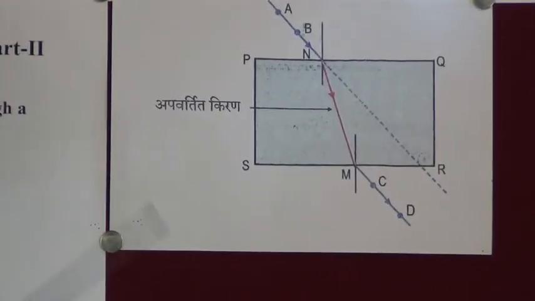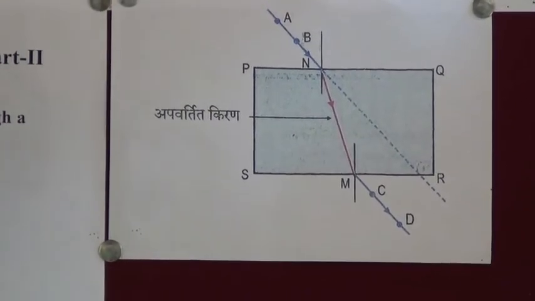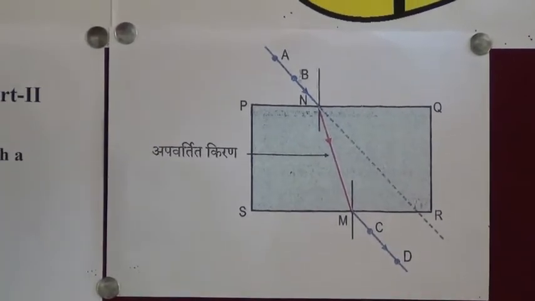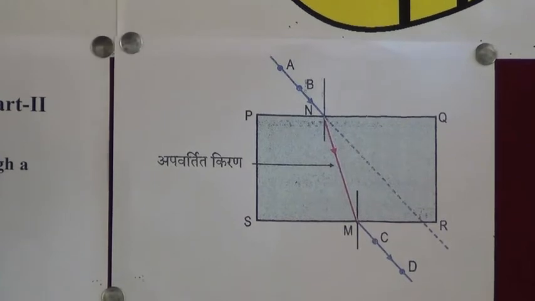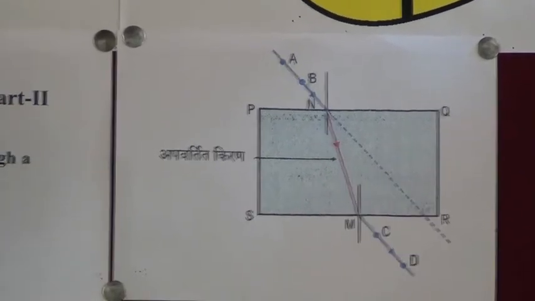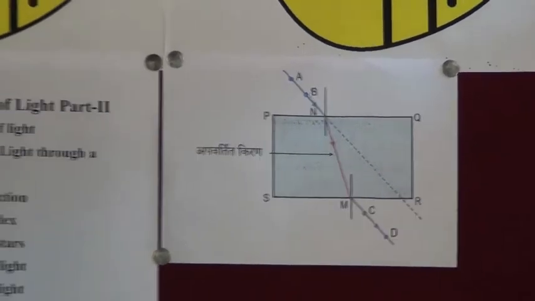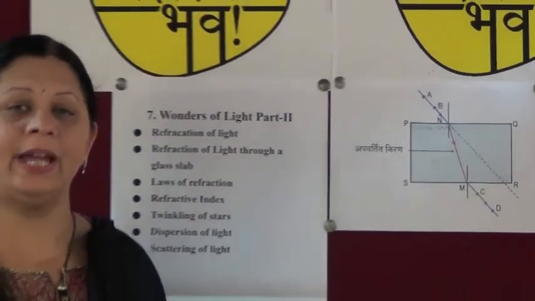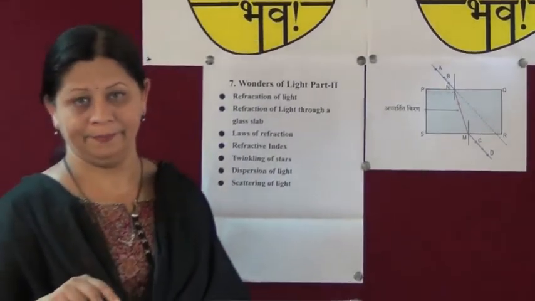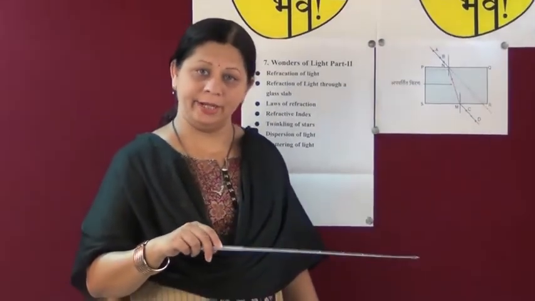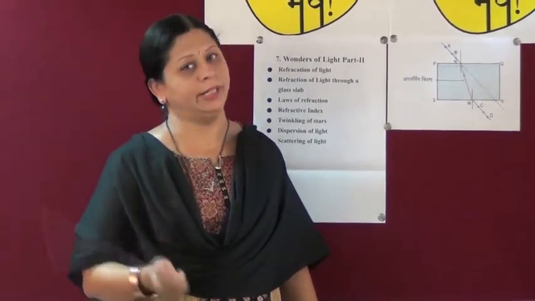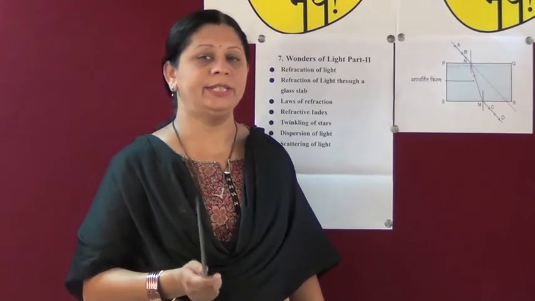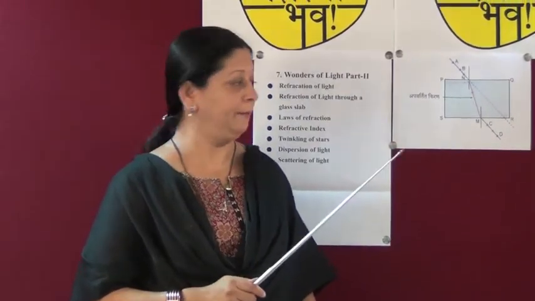If we are going to see deeper, then we are going to say that that constant is refractive index of second medium with respect to first medium. Now if I say sin R upon sin I, then I must say refractive index of first medium with respect to second medium. So this is second law of refraction.